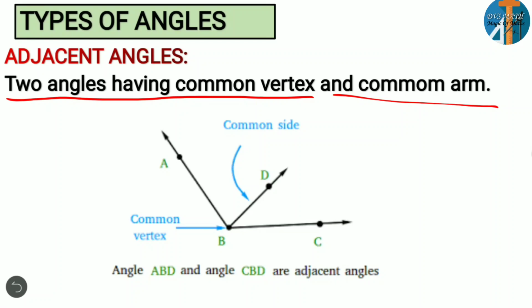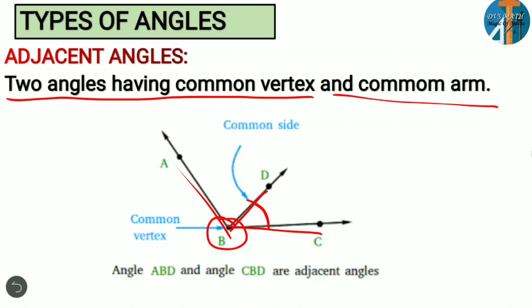Okay, so here if you observe, you have three rays, right, or three arms? BC is one arm, BD is another arm, BA is another arm. For all these, B is a common vertex, right? But if you observe the angles, you have two angles here.